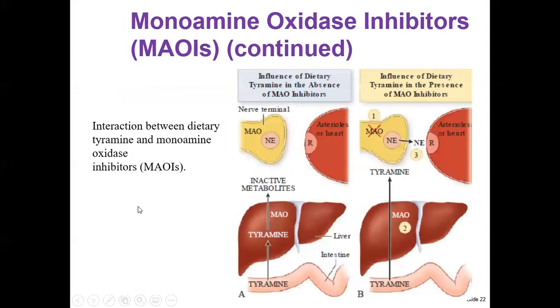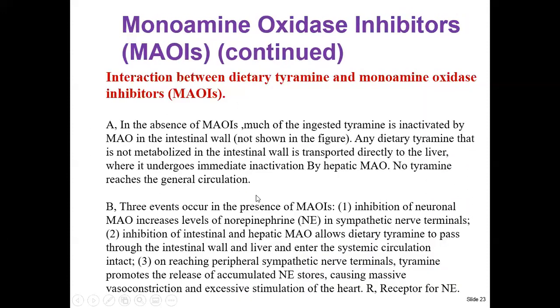And the second picture, I am going to read, three events occur in the presence of a monoamine oxidase inhibitor. Inhibition of neuronal monoamine oxidase increases the level of norepinephrine in the synaptic nerve terminal. Inhibition of intestinal and hepatic monoamine oxidase allows dietary tyramine to pass through the intestinal wall and liver and enter the systemic circulation.